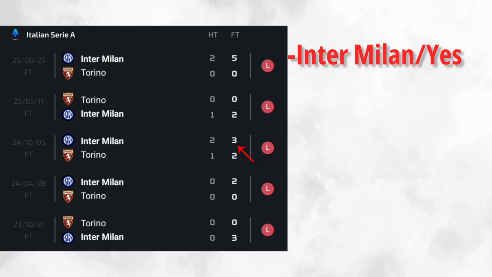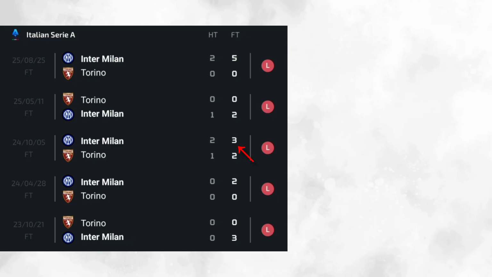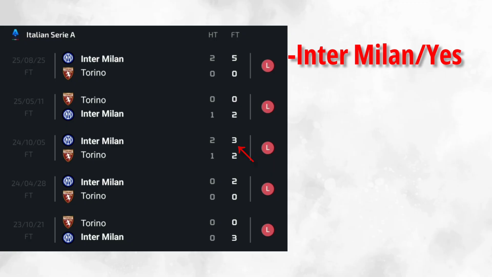Seems like this market has started to not work, but let's not lose hope, guys. You should stay consistent in what you're doing, because one day you might win. Days are not always the same, but Inter Milan did win, because I was talking about the match result. You could also say Inter Milan to win the match, and then you could also win a bet.